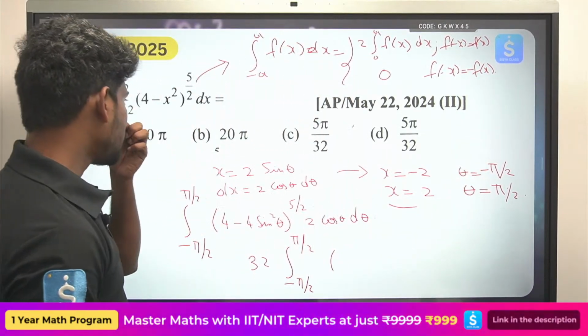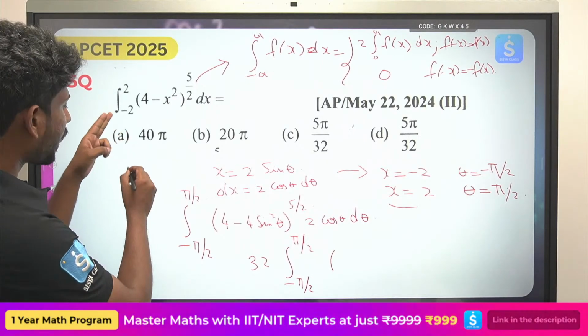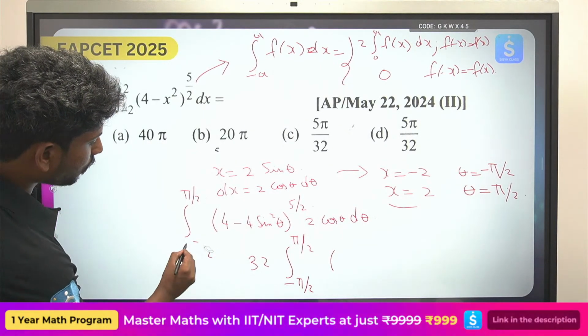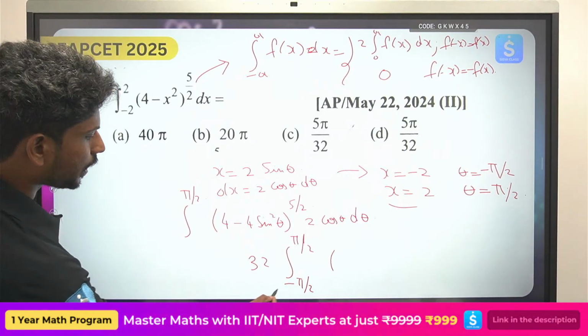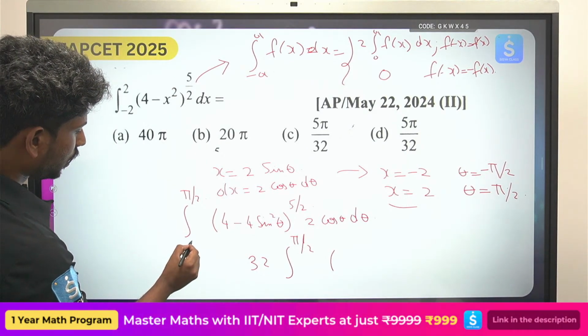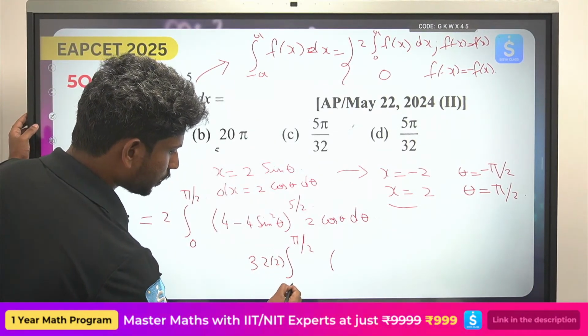Okay, so this you can completely write in that pattern, right? So here you can directly use, instead of taking minus pi by 2 to plus pi by 2, just take it from 0 to pi by 2, 2 times. Here you will be getting 0, take 2 times. So here you will have 32 times the integral from 0 to pi by 2.